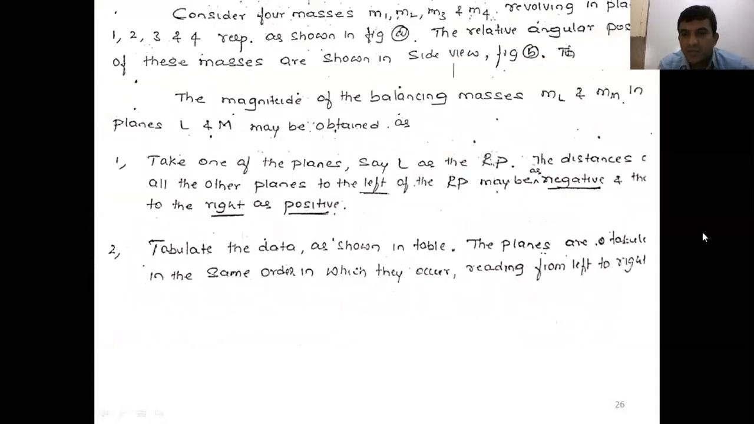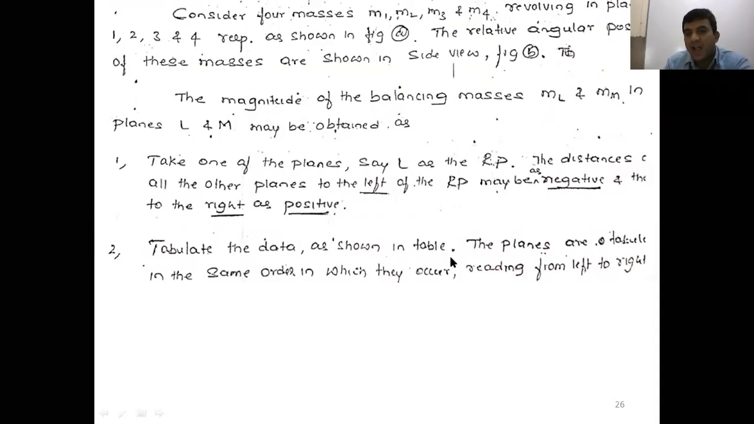Next, these are the examples here. Now we go for the explanation, the same explanation we already did. Now the magnitude of balancing masses ML and MM in the planes L and M may be obtained as follows. How do you obtain it? First you consider the reference plane. Take one plane, say L, as the reference plane. The distance of all the other planes to the left of the reference plane may be considered as negative and to the right as positive.